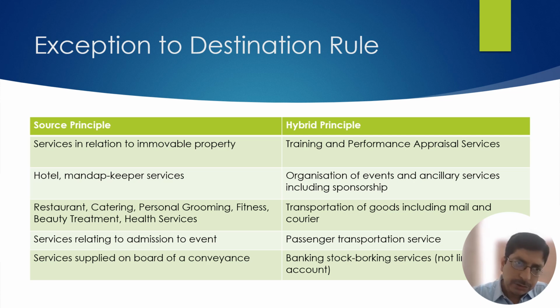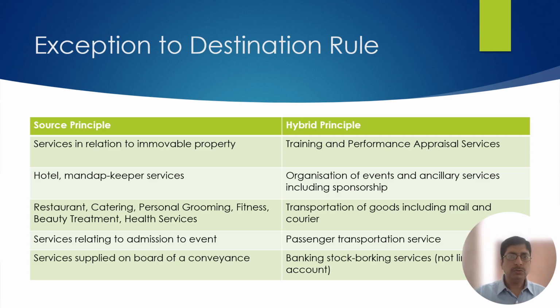See, the logic behind the source principle is that the states are saying that you are using my state's infrastructure so much, and because of that this revenue is generated. Therefore, I will not allow the tax to flow to the other state. Therefore, the place of supply is where that service is performed, or where that immovable property is located, because you are using my soil, and because of that the revenue is generated.